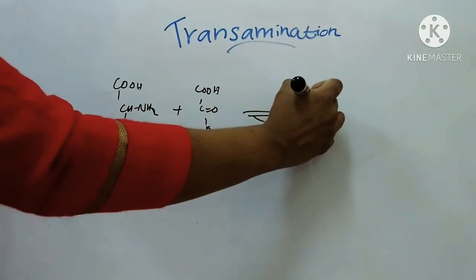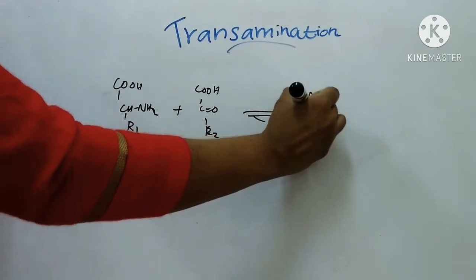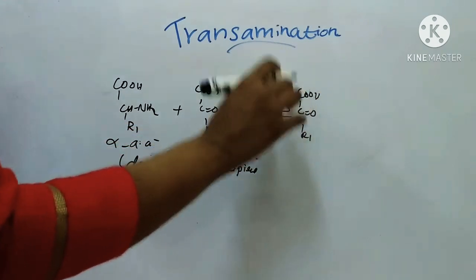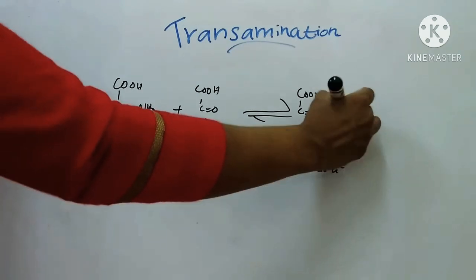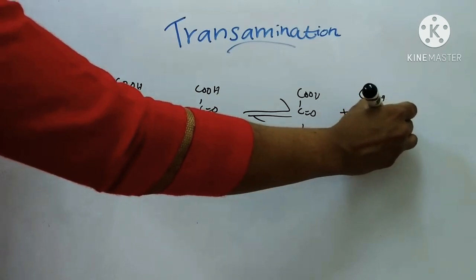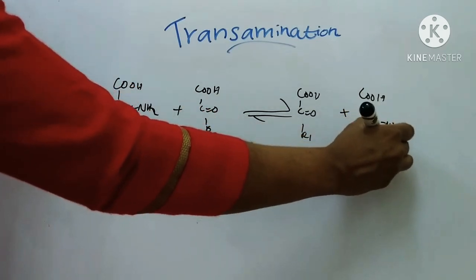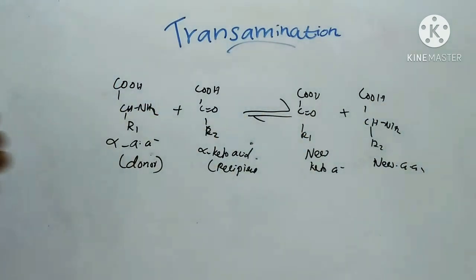Then it is converted to COOH, C double bond O, R1. This is the new keto acid, plus COOH, CHNH2, R2. This is the new amino acid. So this is the reaction in transamination.